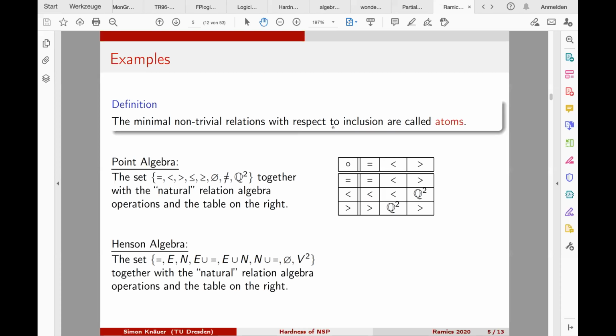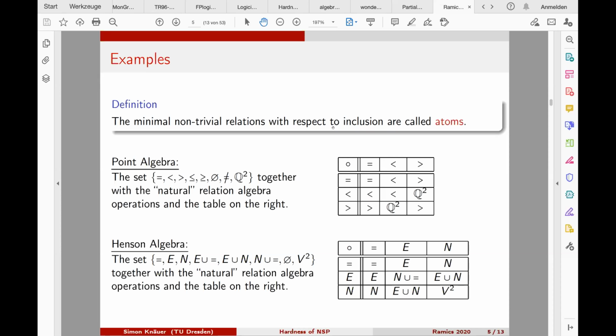Another example is the Henson algebra. Again, we formulate this with the atoms. We have equality and E, which stands for an edge, for example, and N, which is the non-edge, and everything else is a union of these three atoms. The atoms here are symmetric, and we have a multiplication that is given by this table.